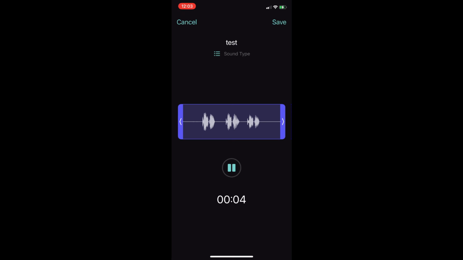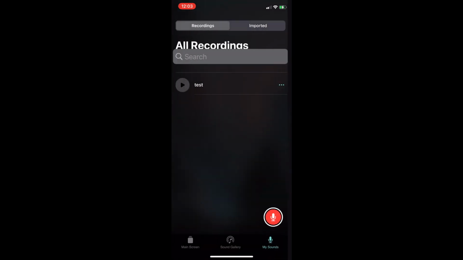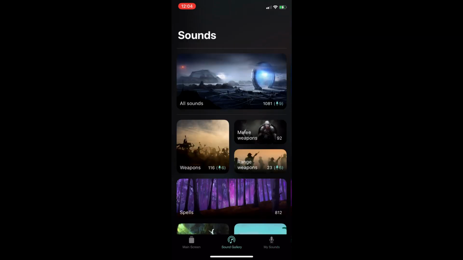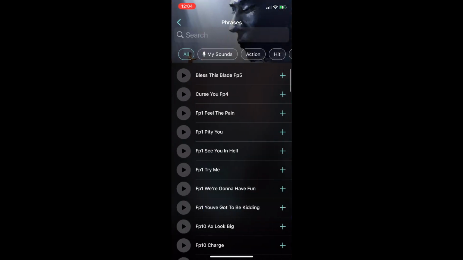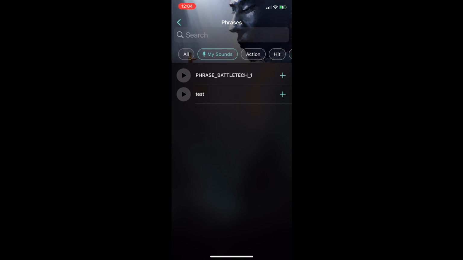Testing, testing, testing. If I like it, I can save it. So now it's in the Recordings library. If I click on Sound Gallery in the bottom of the screen, it'll take me to the Sound Gallery images. And here, Phrases. If I click on the filter for My Sounds, here it is.